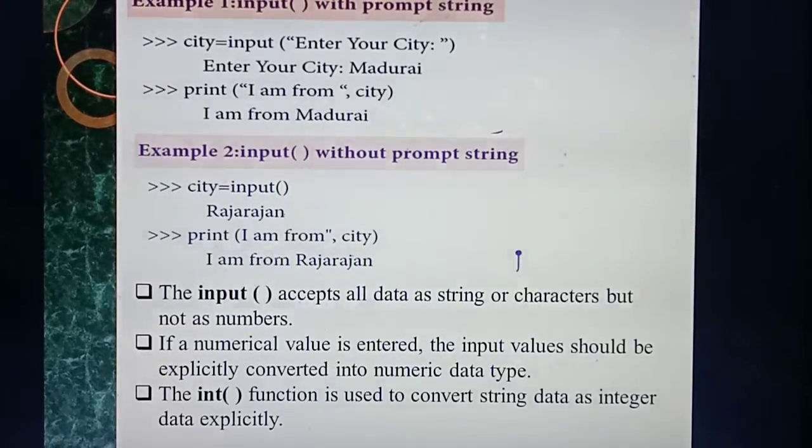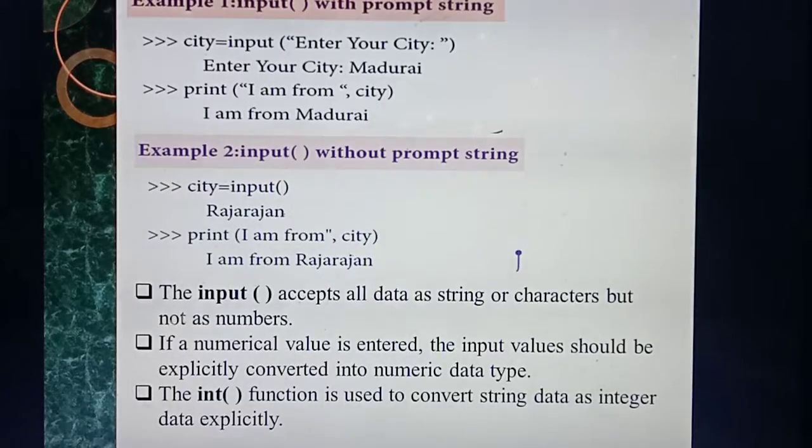So see the next line. Print of the same thing I am giving. I am from city. So what's the value of city now? Inside the input of function, I am not giving anything, but in the output screen, I have entered the value as Rajarajan. So what will you get as output? I am from which city? Rajarajan. Understood? So in the first example you are giving a prompt string inside the input, but here you are not giving any prompt string. Anyway, you will get the output.